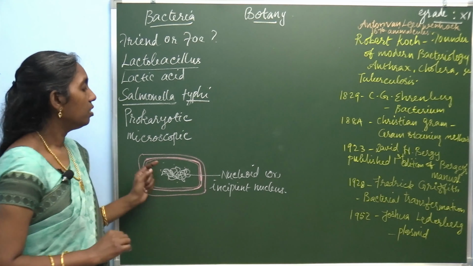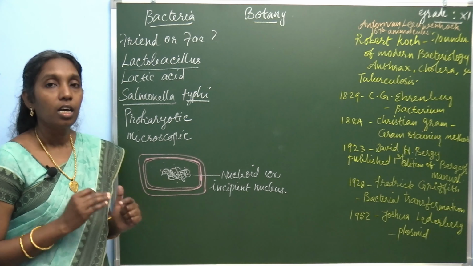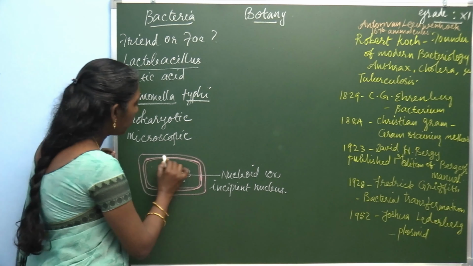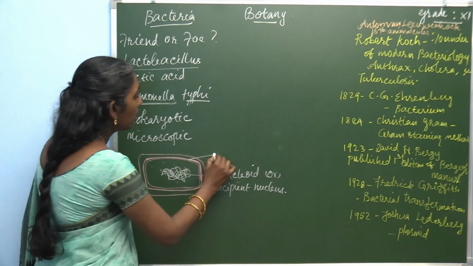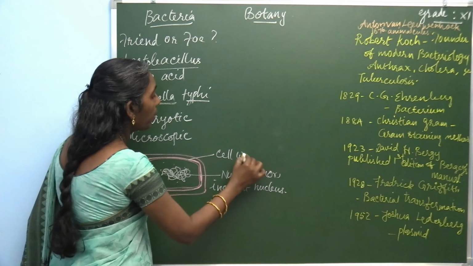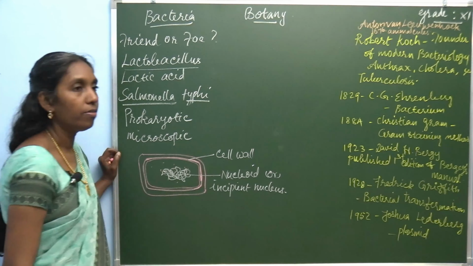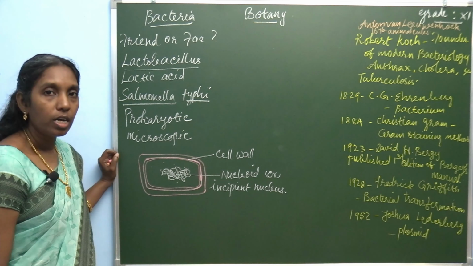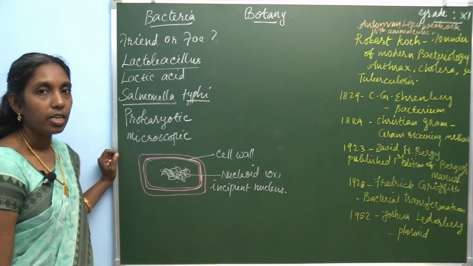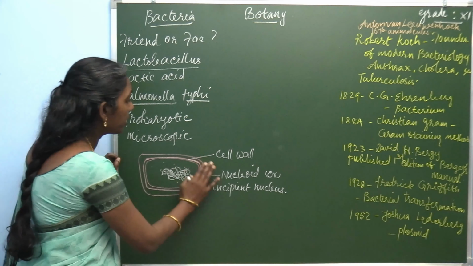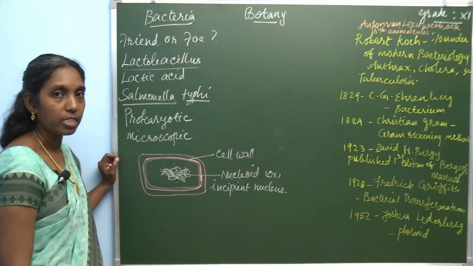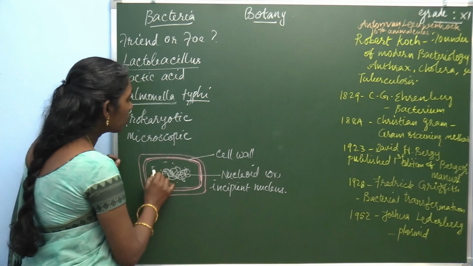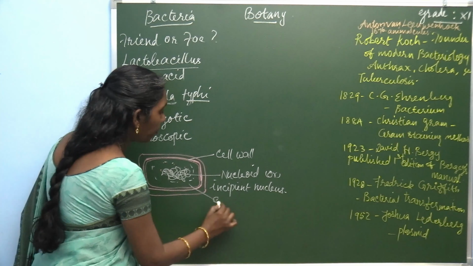And this bacteria possesses a cell wall. The bacterial cell wall is made up of peptidoglycan and proteins. Inner to the cell wall there is a plasma membrane, and this part is cytoplasm.